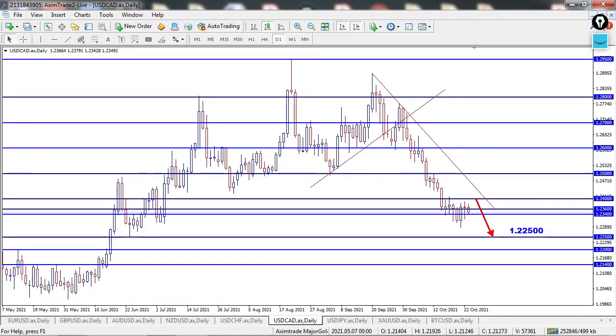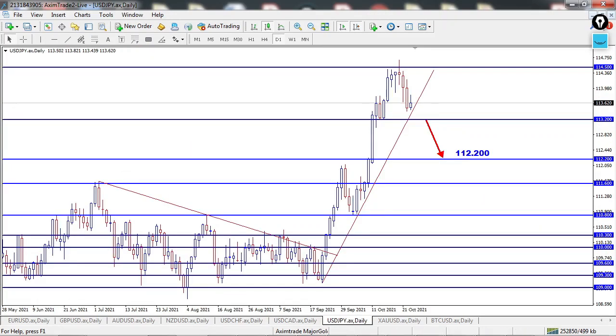On USDCAD, price dropped and holds below the 1.24000 level last week. Next, I'm expecting the price to continue to drop further if it closes below the 1.23400 level this week. And the next possible level for the price to test is the 1.22500 level. We have interest rate decision and gross domestic product news, which are scheduled on 27th and 29th October, which will have some impact on USDCAD.